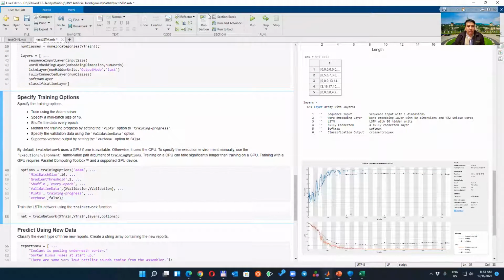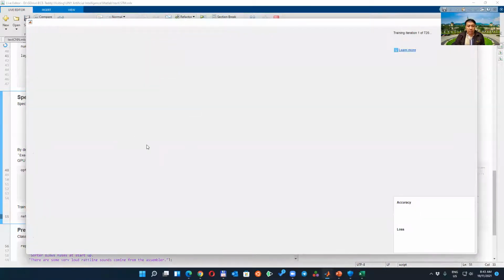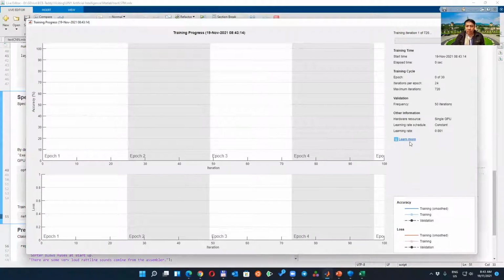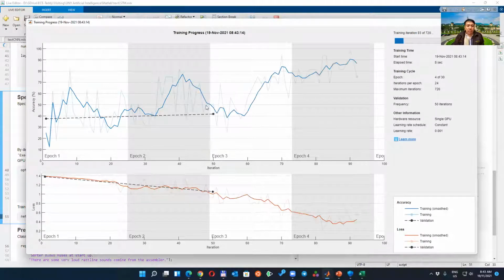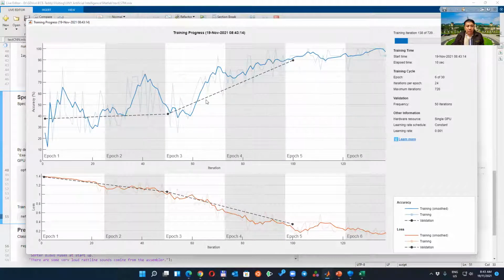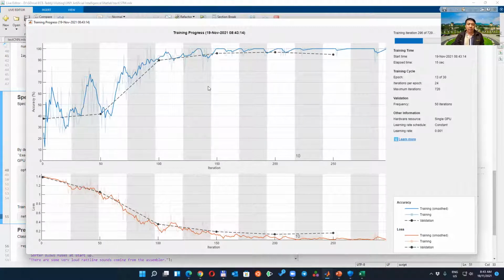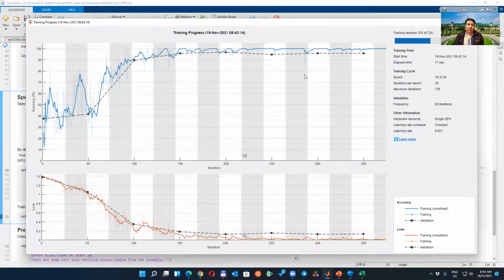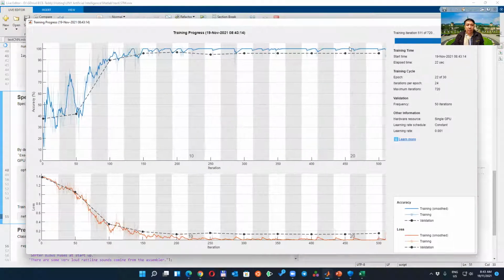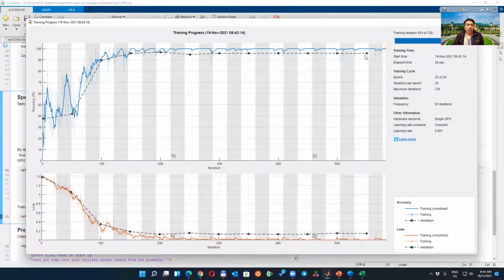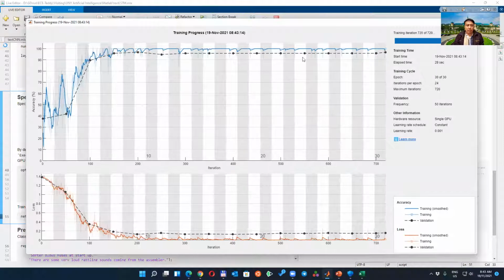Oh yeah, here we do the training. If you have a GPU, it will be selected automatically. So I have a single GPU here. You can see the LSTM is a bit worse than CNN, but the performance is almost similar. The training also takes longer for LSTM, but you can see here the training is around 100 and validation is around 95, 96 maybe.